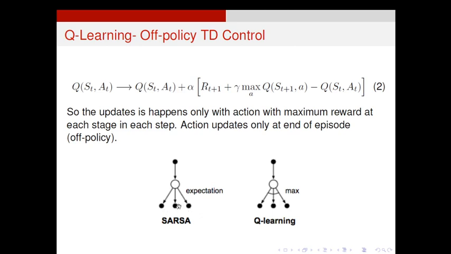Ultimately, if you repeat this iterative update, it will lead to an expectation. At the end of the process, it is like an expectation, but it is a maximization process. So it happens at the end of each episode. It is called off policy. It will not happen within the episode iteration. That is the difference. Just remember this comparative diagram.